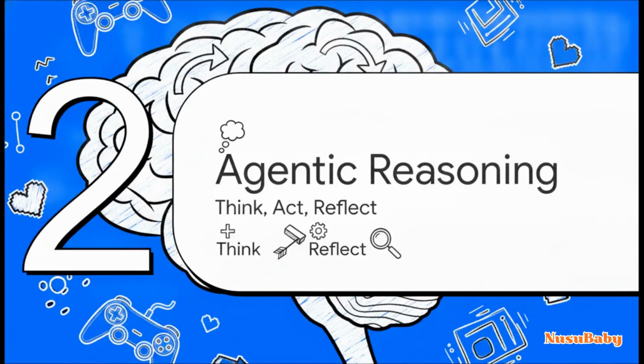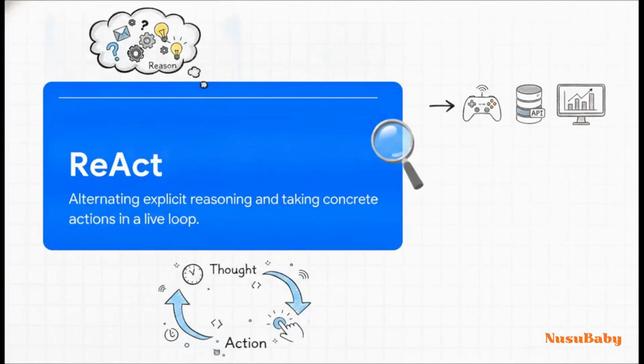Moving on to part 2, agentic reasoning. Think, act, reflect. Okay, so how do we actually program this brain to process information during that loop? Well, we use specific agentic reasoning patterns, and this brilliantly illustrates our first major pattern, ReAct. ReAct stands for reason plus act. Instead of just thinking in a hidden black box, the agent is prompted to alternate between explicit chain-of-thought reasoning, literally spelling out its logic in a thought block, and taking concrete actions from a predefined toolkit. This continuous thought-action loop is perfect for dynamic, real-time tasks.